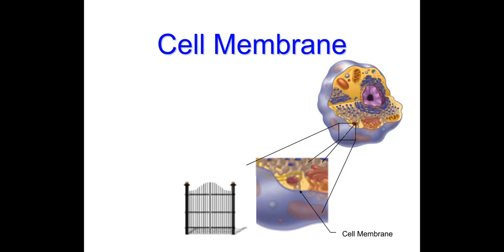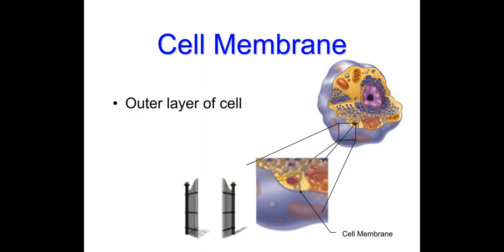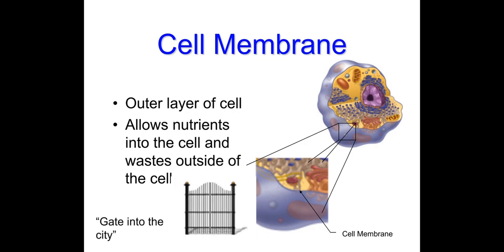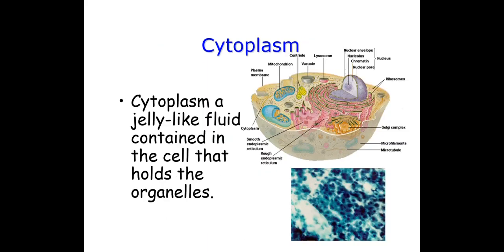Next topic is cell membrane. The membrane acts as a wall, that's why it is also known as the cell membrane. It is the outer layer of the cell. It allows nutrients into the cell and waste outside of the cell. It acts like a gate into the city.